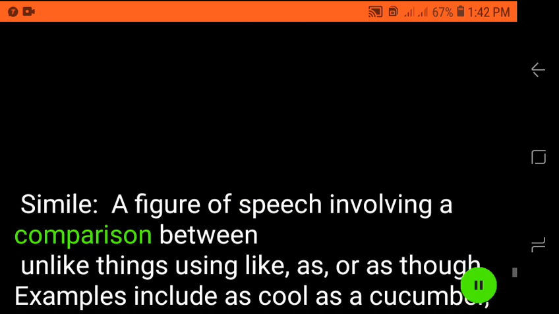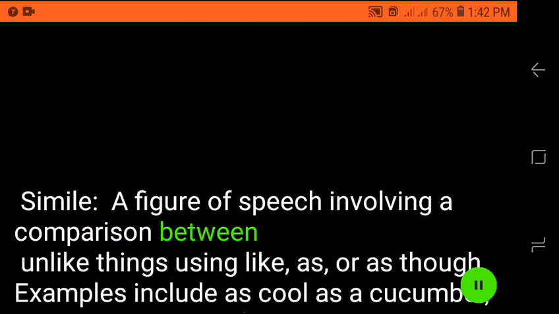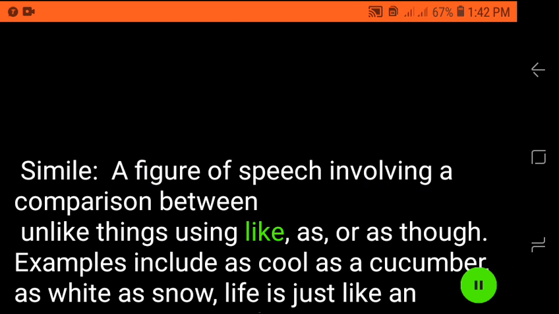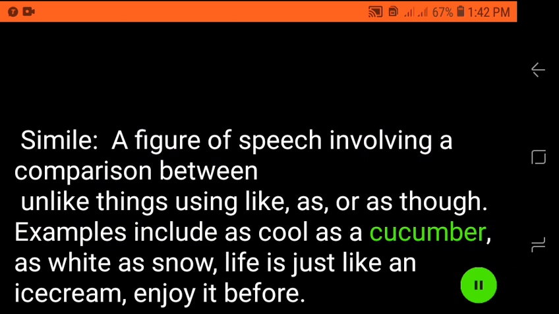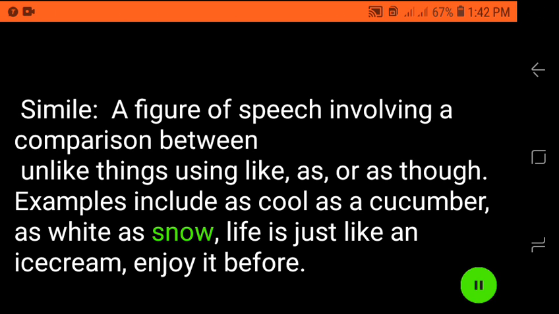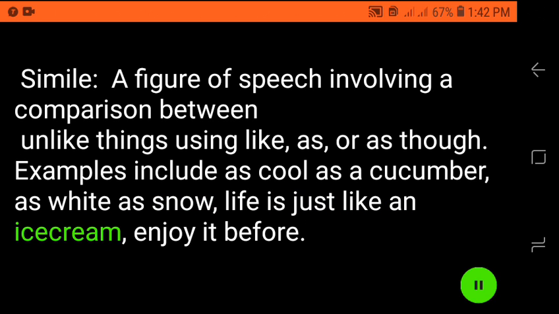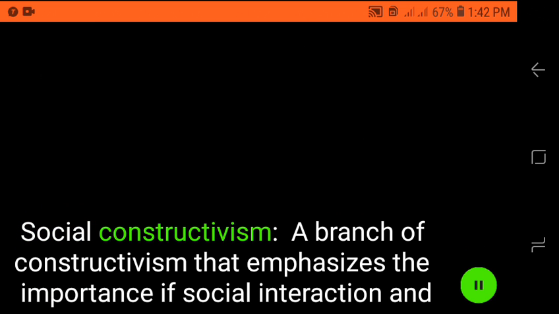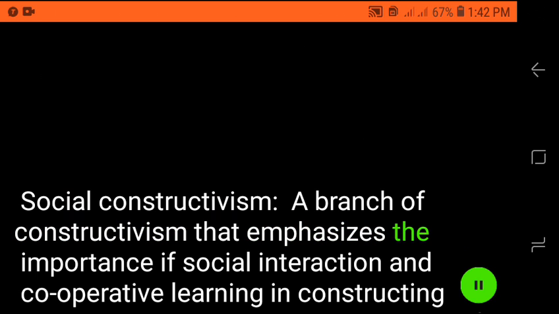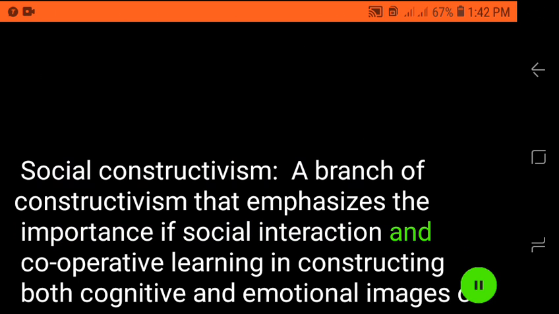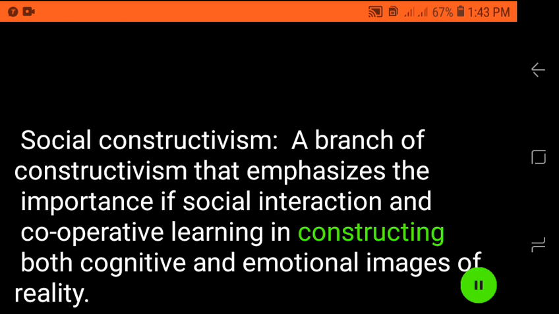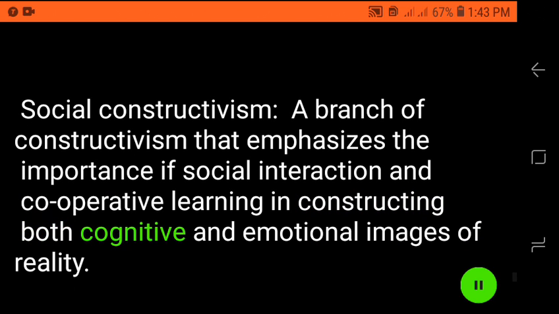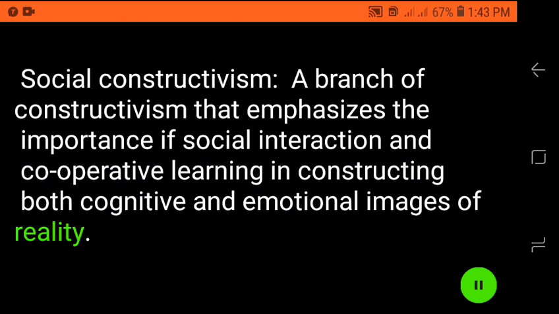Simile, a figure of speech involving a comparison between unlike things using like, as, or as though. Examples include as cool as a cucumber, as white as snow. Life is just like an ice cream. Enjoy it before. Social constructivism, a branch of constructivism that emphasizes the importance of social interaction and cooperative learning in constructing both cognitive and emotional images of reality.